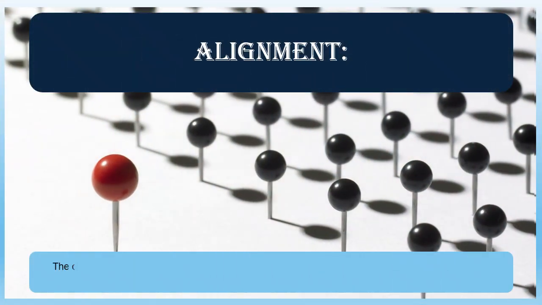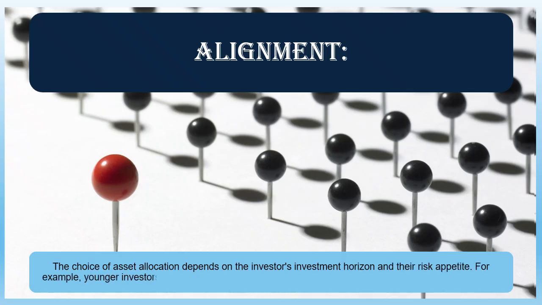Alignment. The choice of asset allocation depends on the investor's investment horizon and their risk appetite. For example, younger investors with a long horizon typically allocate a larger portion to riskier assets like equity.